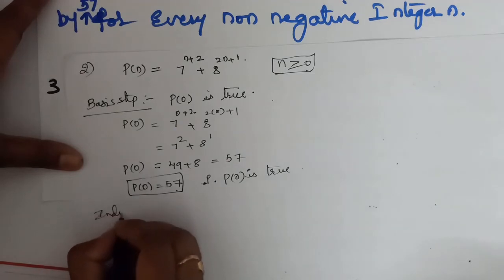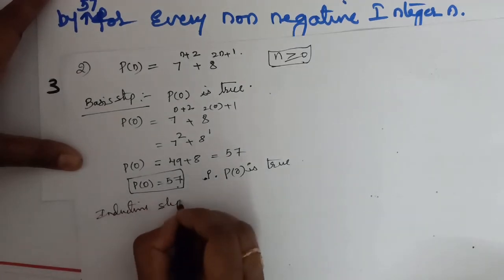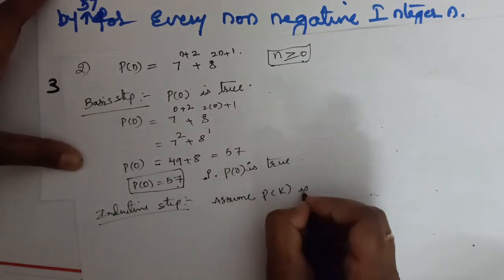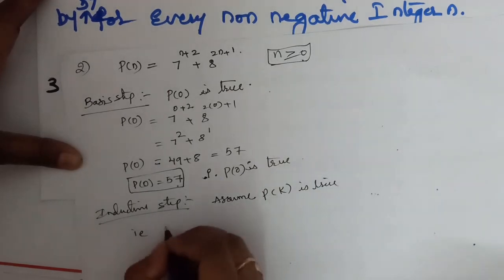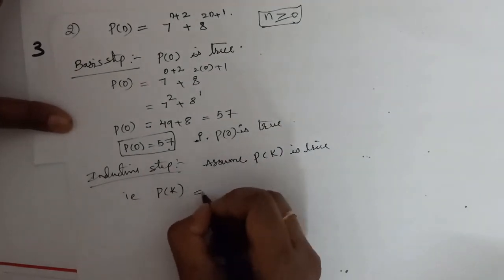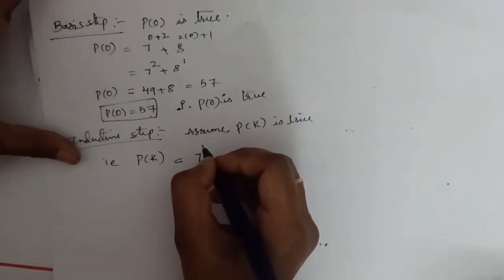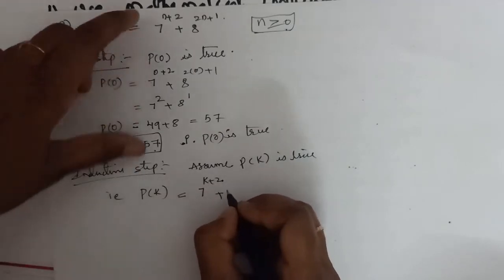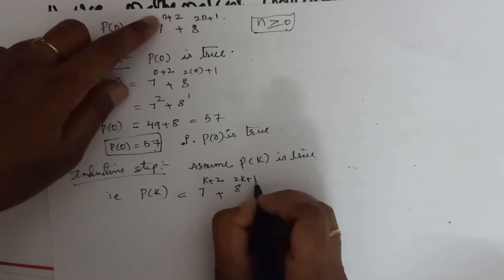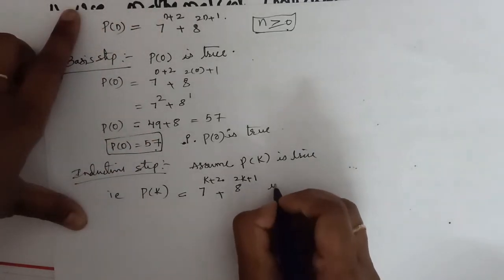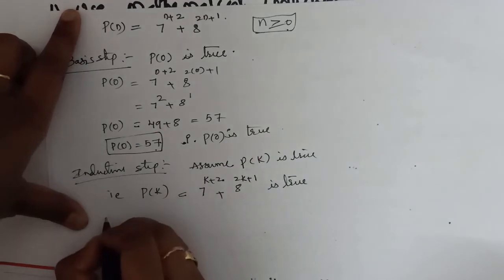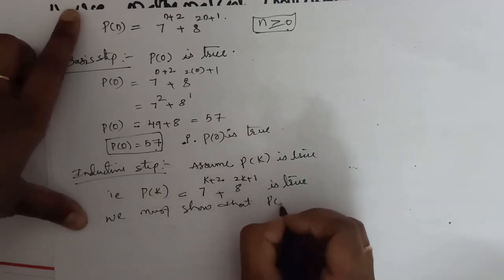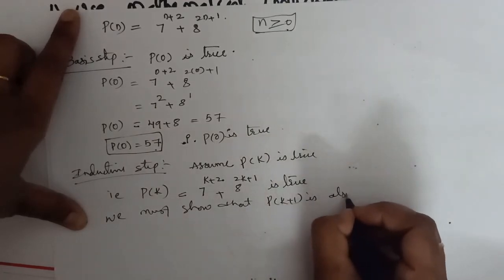Next, the inductive step. In this inductive step, assume p of k is true. So that is p of k, here 7 power k plus 2 plus 8 power 2k plus 1. In place of n we need to substitute k here. So that is, p of k is true. If this is true, we must show that p of k plus 1 is also true.